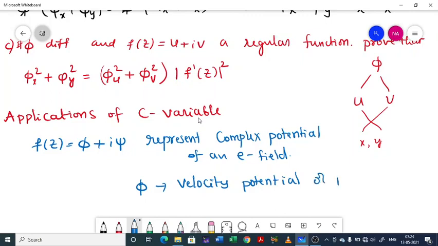Potential function anta ಹೇಳ್ತೀವಿ. See, if we just state potential function, that means we are talking about phi. If we state complex potential, then the meaning of that is we are talking about f.